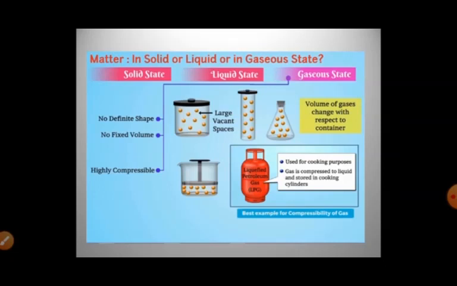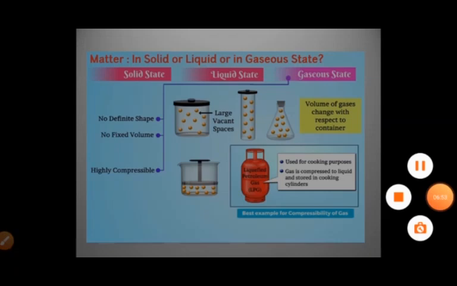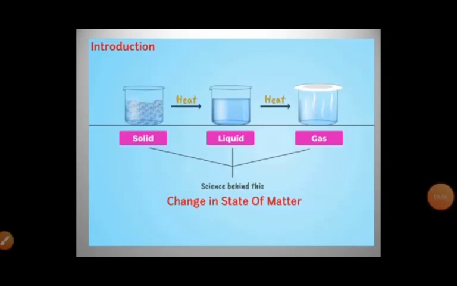So here we complete the concept of different states of matter, that is solid, liquid and gaseous. Two more states are newly explored, that is plasma state and Bose-Einstein condensate. You will be learning about them in detail in the higher classes. In the next session, we will be learning about the change in the state of matter, that is interconversion of state of matter.